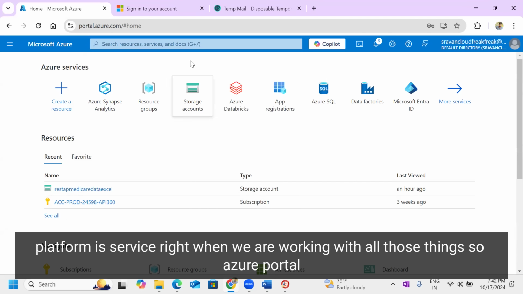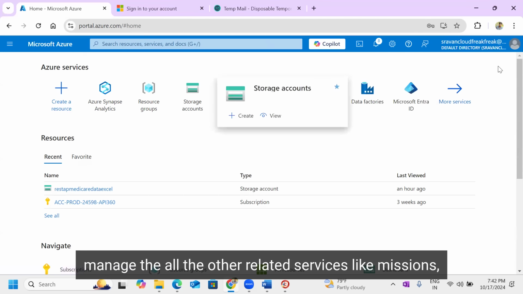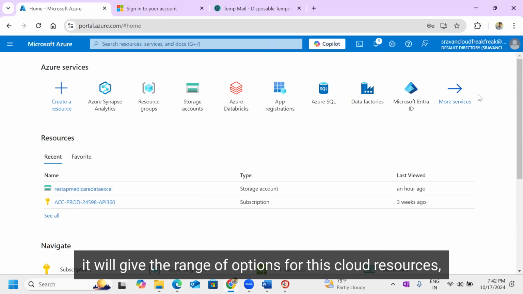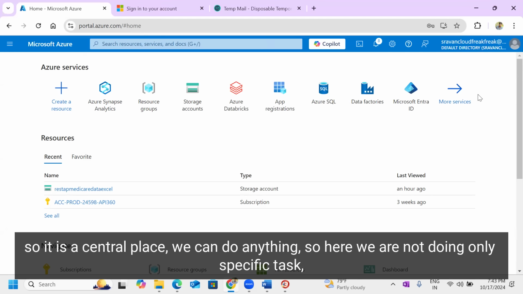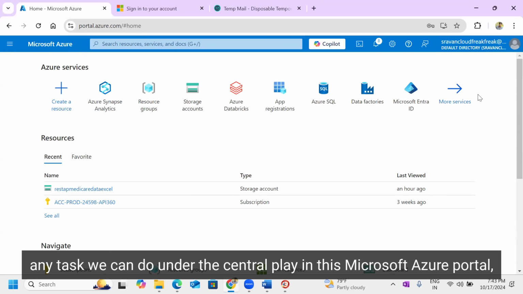Right. When we are working with all those things, the Azure portal is simply one central place where we can manage all the Azure-related services like machines, databases, and networking. The Microsoft Azure portal gives a range of options for these cloud resources. Okay. So here we are not focusing on any specific thing. It is a central place where we can do anything. Any task we can do from the central place in this Microsoft Azure portal.